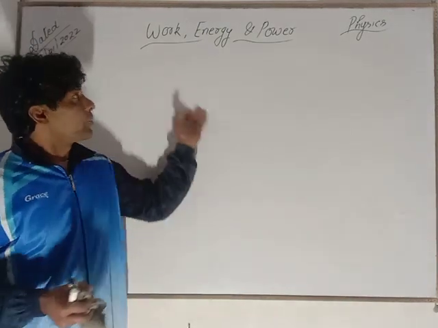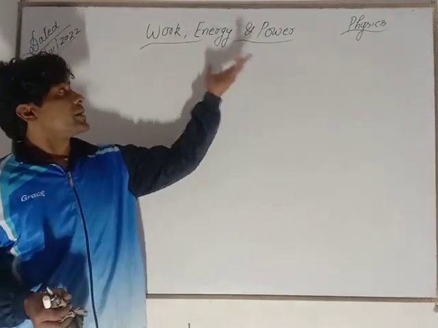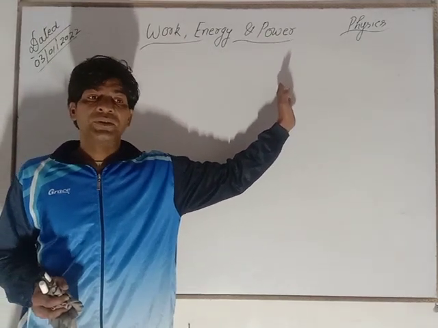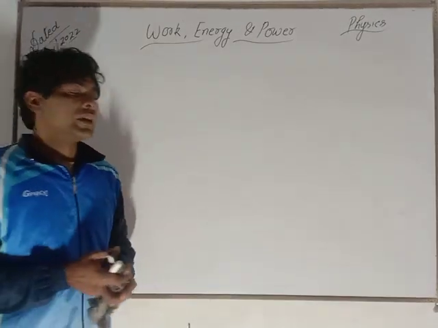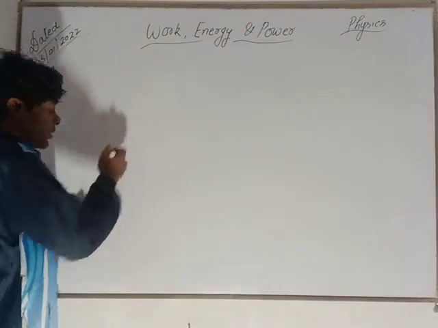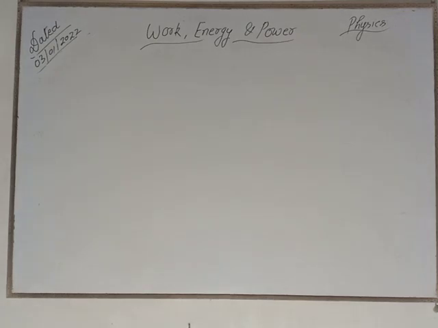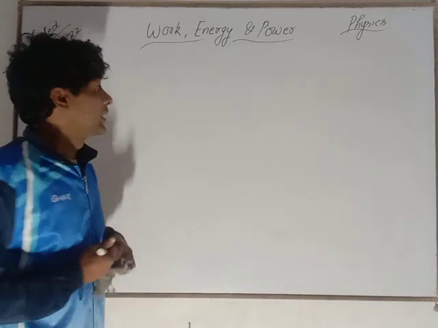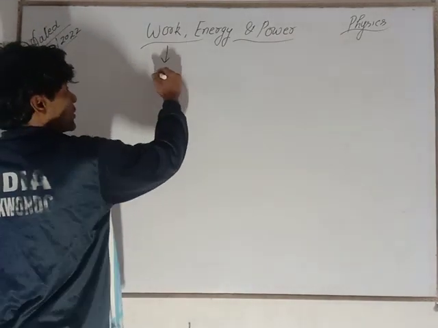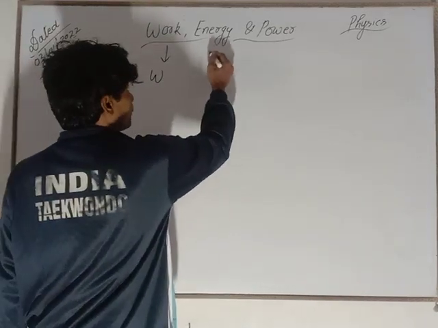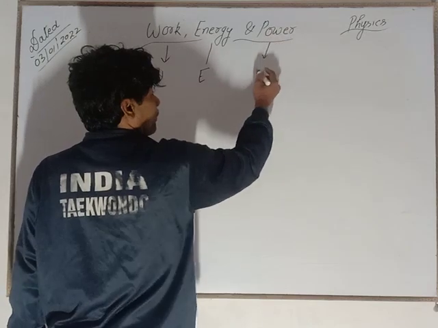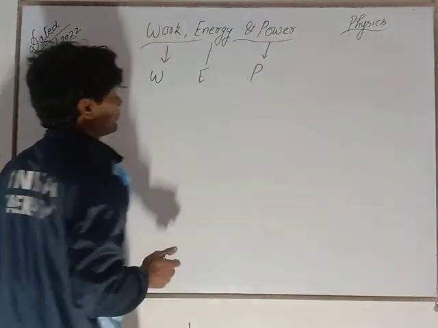Today I am going to start the physics topic work, energy and power in a brief, simple and easy way. Work is denoted by capital W, energy by capital E and power by capital P.